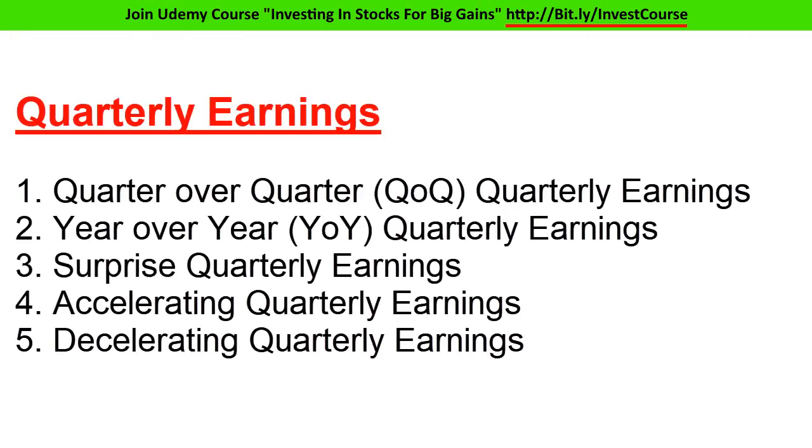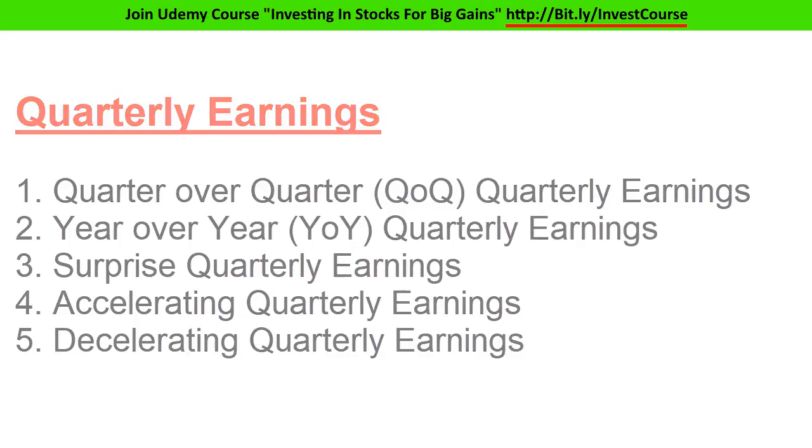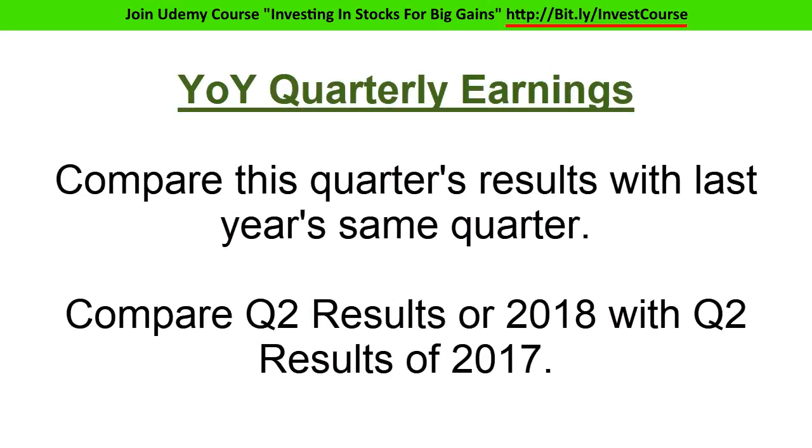The next type of earnings are quarterly earnings. Quarterly earnings are of 5 types: quarter-over-quarter quarterly earnings, year-over-year quarterly earnings, surprise quarterly earnings, and finally accelerating and decelerating quarterly earnings. In year-over-year quarterly earnings, you compare this quarter's result with last year's same quarter. For example, you compare the Q2 result of 2018 with the Q2 result of 2017. A steady growth in 4 quarters in a row usually means yearly earnings will be good.